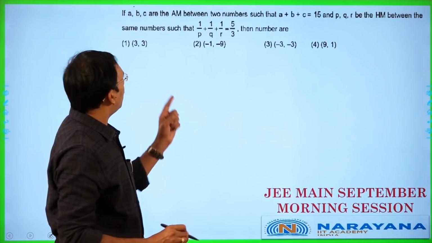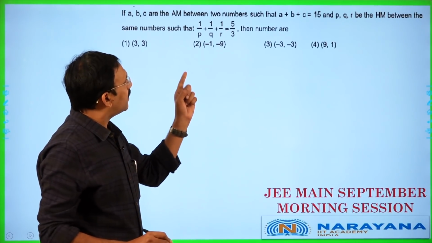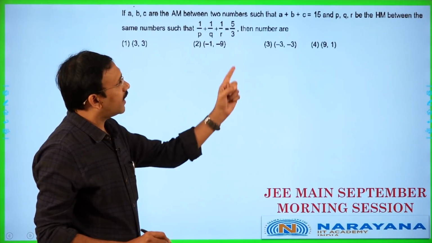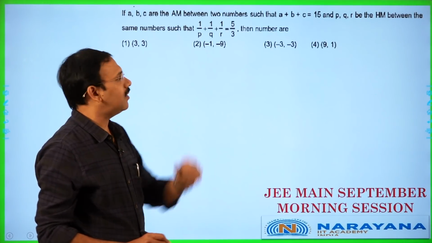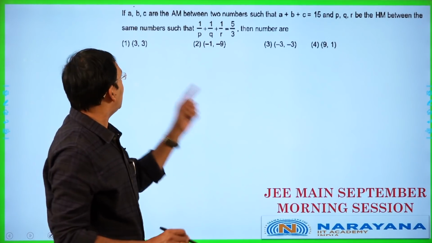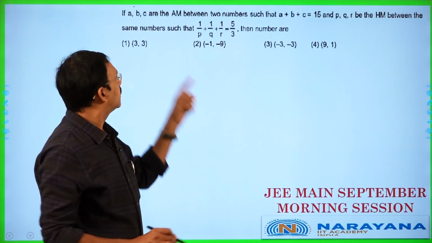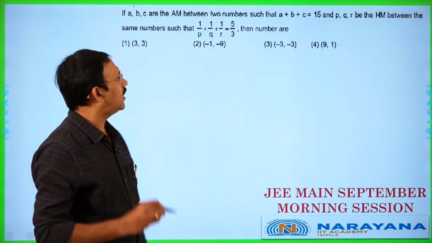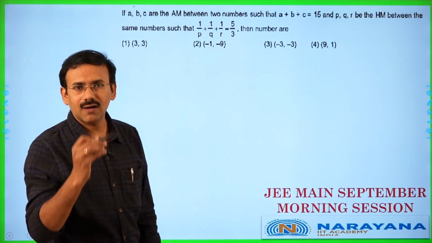If a, b, c are the arithmetic means between two numbers such that a plus b plus c is 15 and p, q, r are the harmonic means between the same numbers such that 1 by p plus 1 by q plus 1 by r is 5 by 3, then the numbers are.